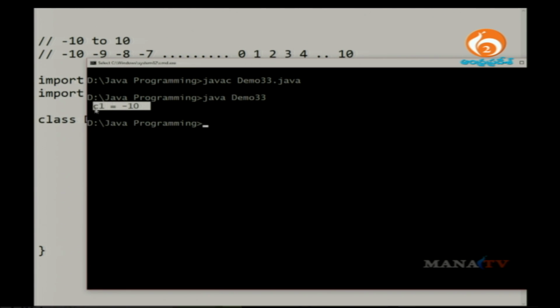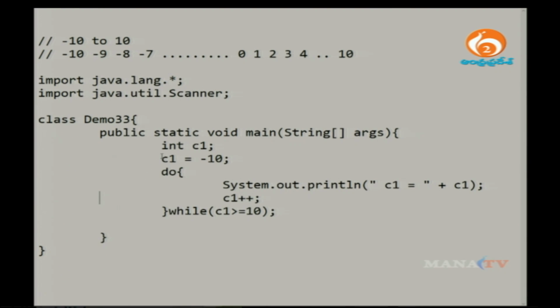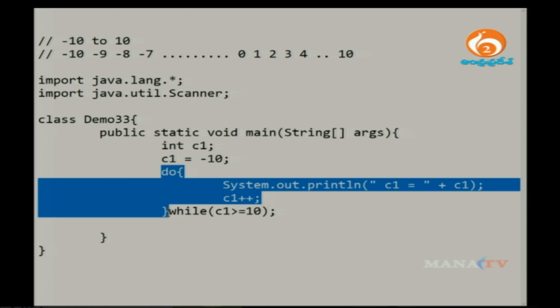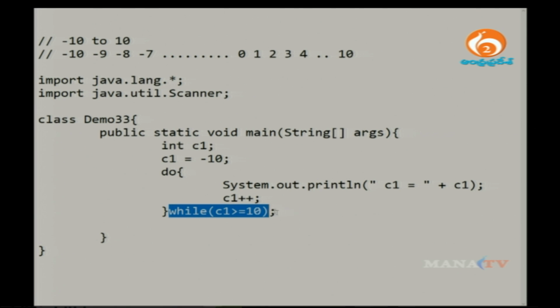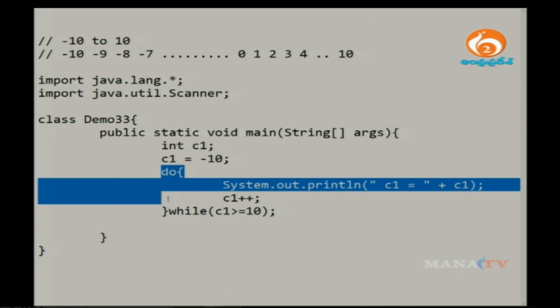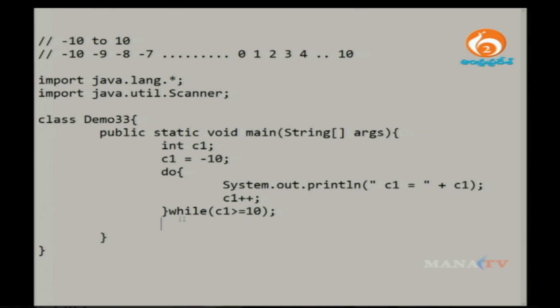It is printing the value as minus 10, irrespective of the condition you have defined here, whether it is true or false. Because the do block is not defined with any kind of condition, it executes directly, and then the while condition is checked. If the condition is false, the control will not go back to the do block; it directly goes to the statements presented after it, so let me add System.out.println saying out of do while loop.